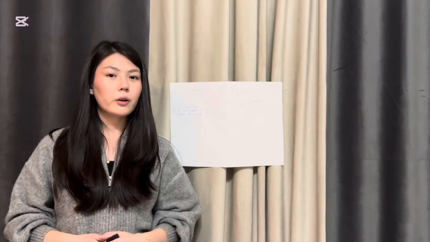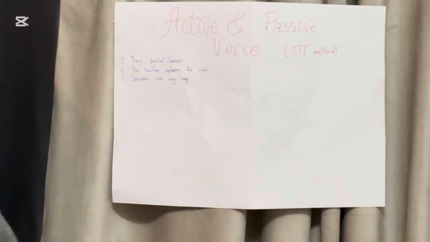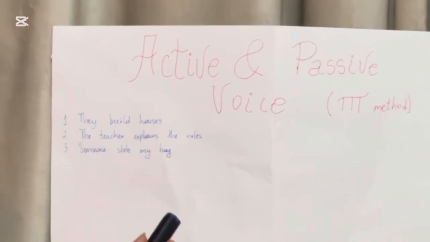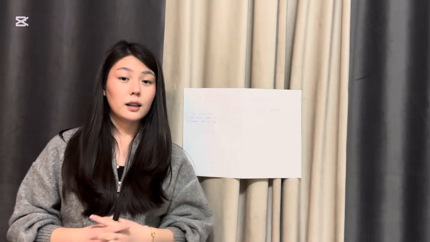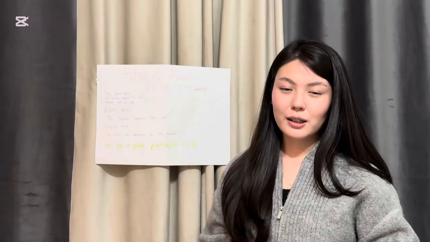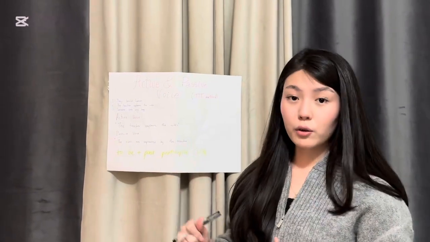So before we learn about the active and the passive voice, let me give you a task to see your current level on this topic. Here you see active voice sentences, and you need to change them to passive voice. Like, they built houses, the teacher explained the rules, and someone stole my bag. It's a diagnostic task, to help me see your difficulties and challenges, and to help you in future lessons. So, great effort everyone, and let's go deeper into that concept and explore it.